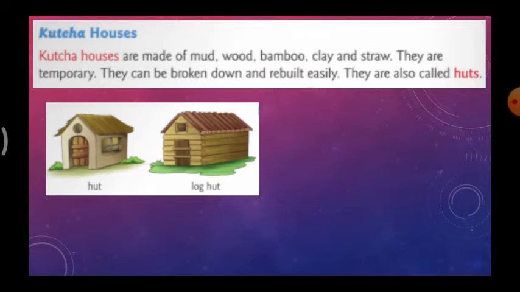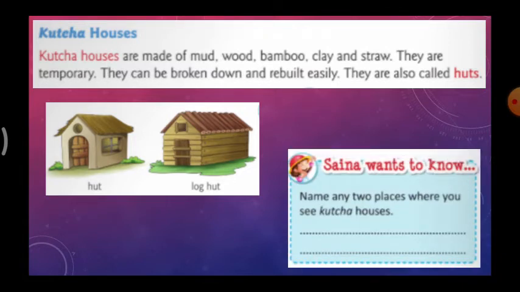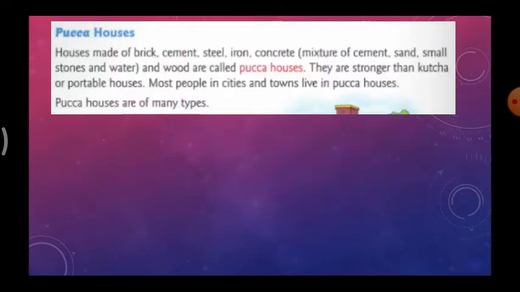The first one is a hut. The second one is a log hut. Log means with the help of wood and bamboo sticks. So that is called a log hut. Next, Saina wants to know: name any two places where you see a kucha house. If we saw kucha houses anywhere, where did you see them? Name two places. You have to write it here, children. Okay, this is your homework. Write it in the book itself.